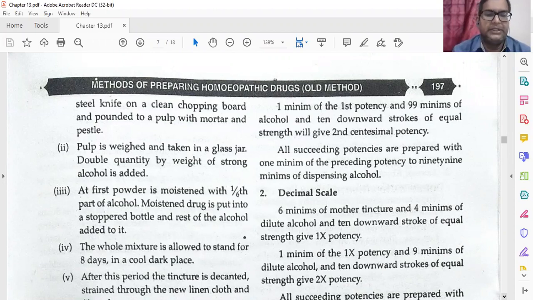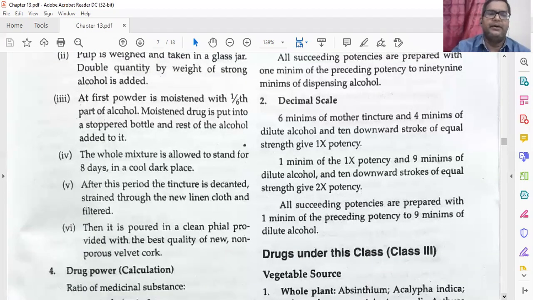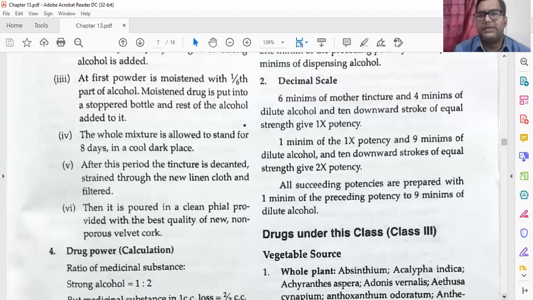The whole mixture is allowed to stand for 8 days in a cool dark place. Again we have to keep same thing in a cool dark place for 8 days. Till now, class 1, class 2, class 3, we are keeping for 8 days. After this period the tincture is decanted, strained through the new linen cloth and filtered. Then it is poured in a clean vial provided with the best quality of the new non-porous velvet cork.